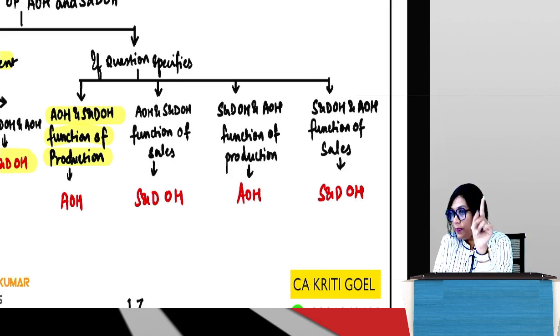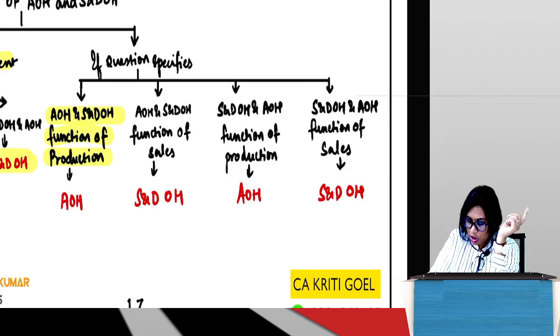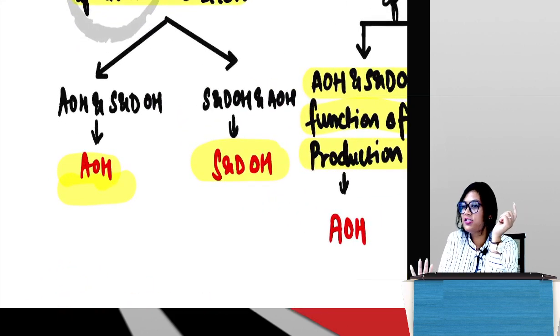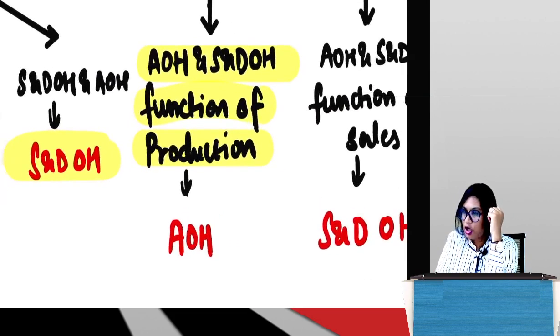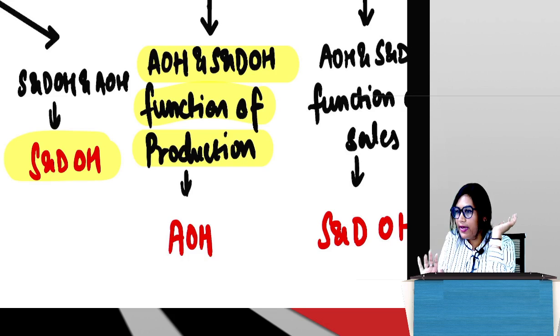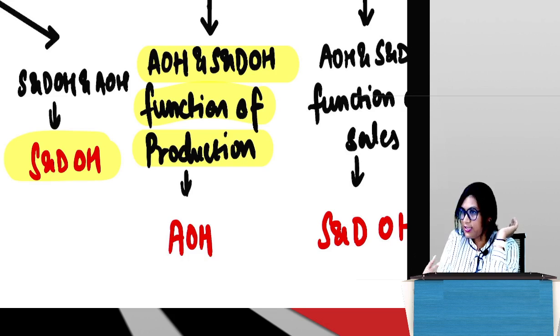So going by the previous logic, what was the previous logic? When the question was silent on AOH and S&DOH, you took it as AOH. Here also, if you apply that logic, it may end up being right, because AOH is coming first, which means S&DOH is a small negligible portion, but along with it they have also said function of production.